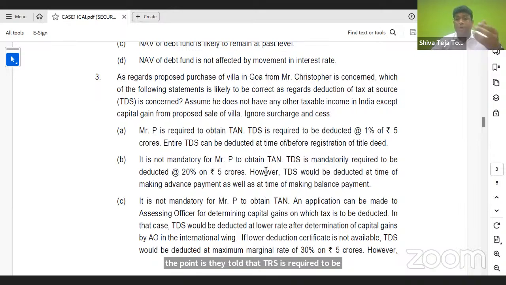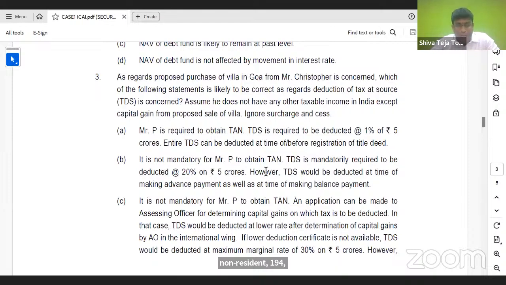Because whenever we procure a property from a non-resident, we are not supposed to do 1% TDS. 1% TDS is only when we buy a property from a resident, which is more than 50 lakh rupees. Then we do 1% TDS, Section 194IA. I'm sure you know about it. And now that we are talking about purchase from a non-resident, 194IA will not come into picture. 195 would come into picture.